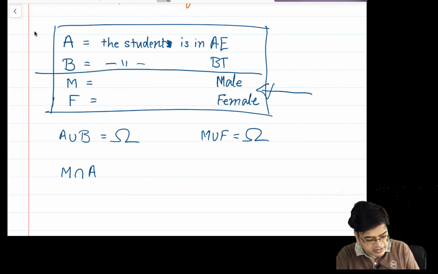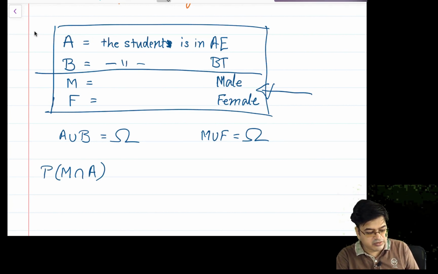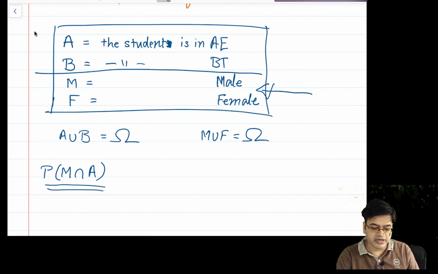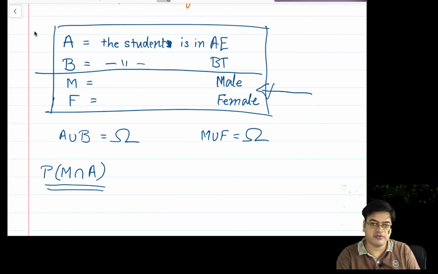So M intersection A. But so far we have not computed any probability of this form, M intersection A. But you can treat M intersection A as a subset of a sample space. So it is a valid event.